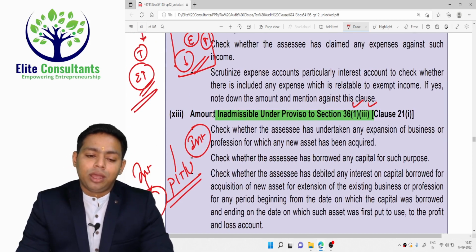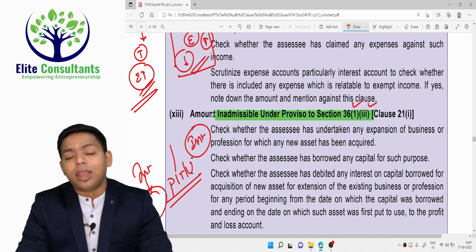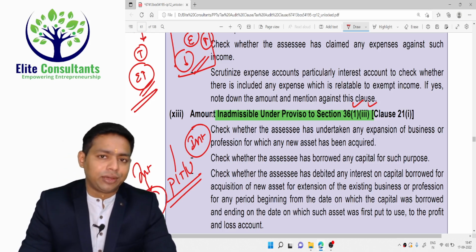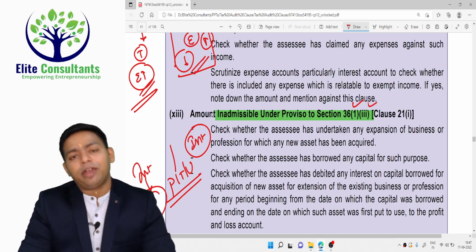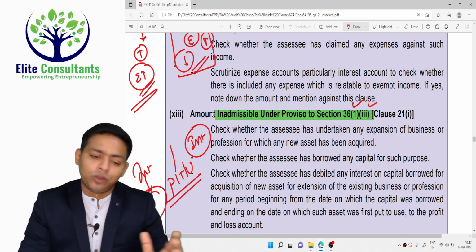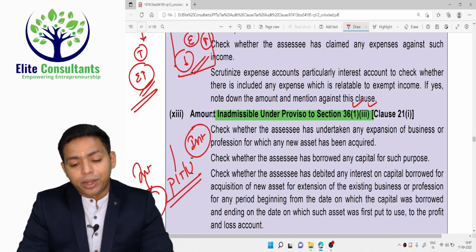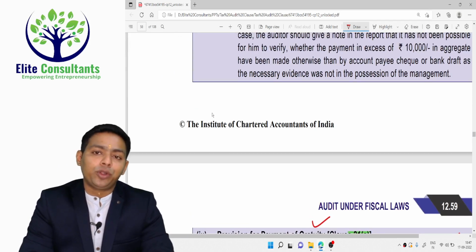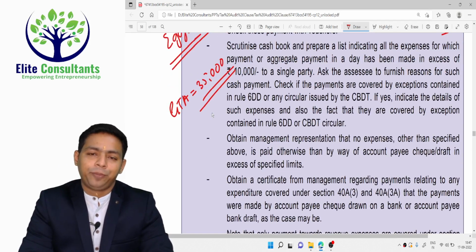Section 21. Sorry for not covering disallowances in detail, because I told you we have already covered disallowances in much detail in our PGBP discussion. If you wish to know about the disallowances, please watch the PGBP lectures. But here, whenever there is a disallowance, it's a reporting requirement that you need to keep in mind. Yeah, thank you.